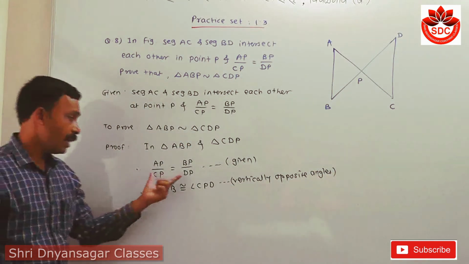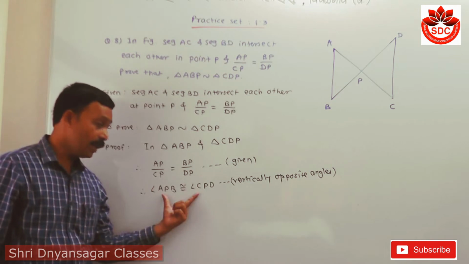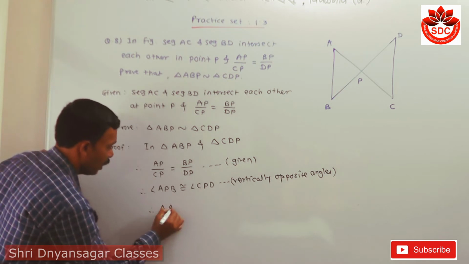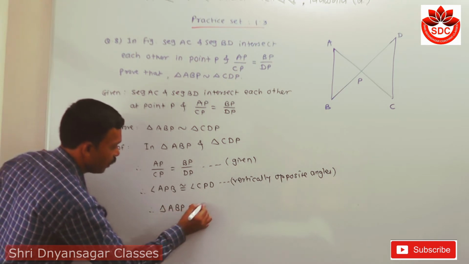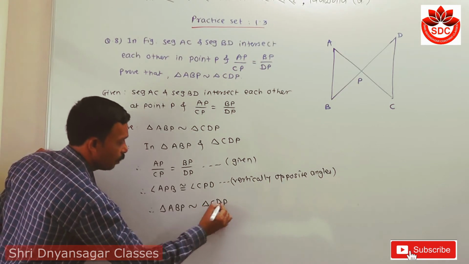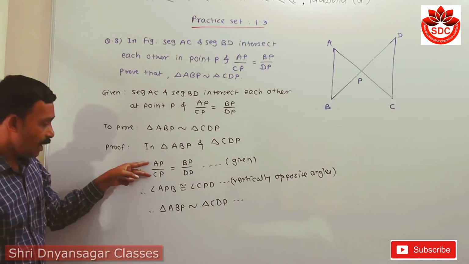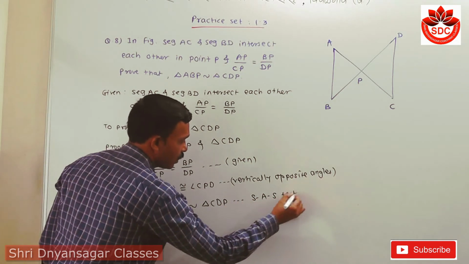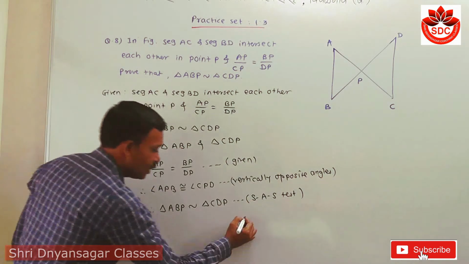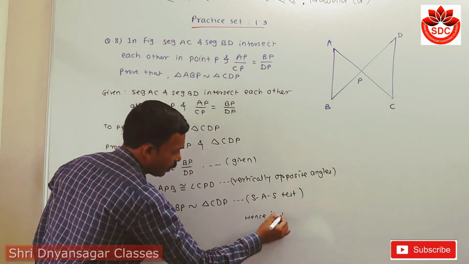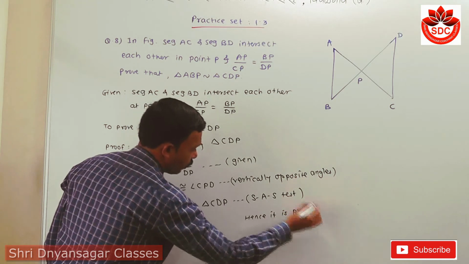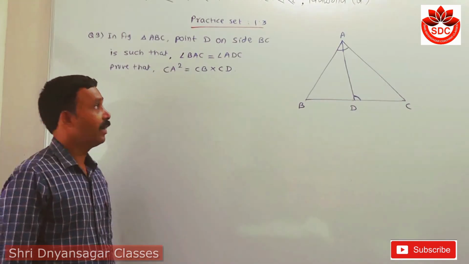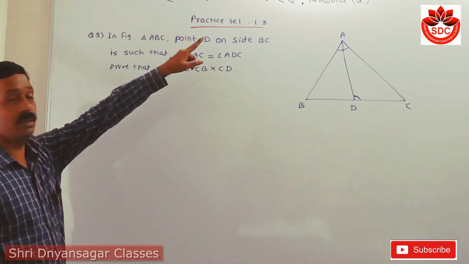Now students, two sides are in proportion and the angle included between them is also congruent. Therefore, these two triangles, triangle ABP is similar with triangle CDP by using the SAS test of similarity, and hence it is true. Okay, can you understand this? So, a simple example.